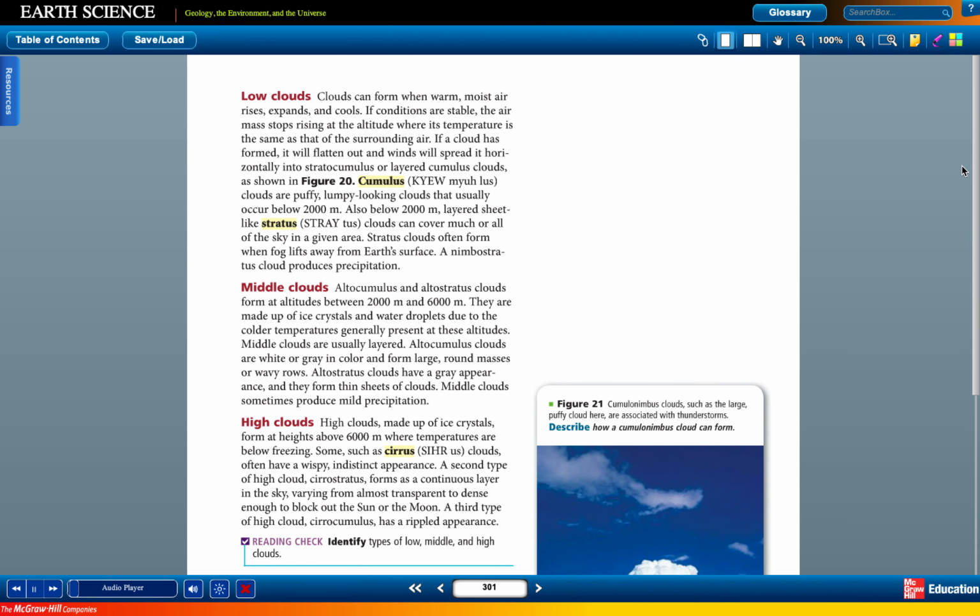Low clouds. Imagine a warm summer afternoon. The sun is beating down, heating Earth's surface. In areas where the heating is particularly intense, such as fields with dark soil, conduction causes air above the surface to become warmer than the surrounding air. As the temperature rises, the air expands.